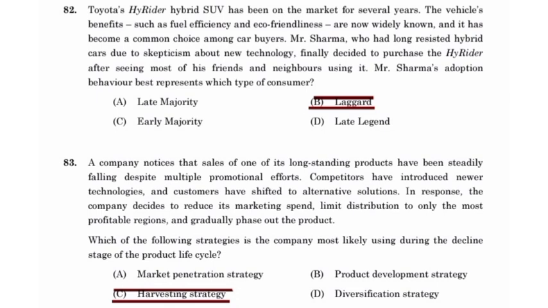Competitors have introduced newer technologies and consumers have shifted to alternative solutions. In response, the company decided to reduce its marketing spend, limit distribution to only the most profitable regions, and gradually phase out the product. Which of the following strategies is the company most likely using during the decline stage of the product life cycle? Harvesting strategy.